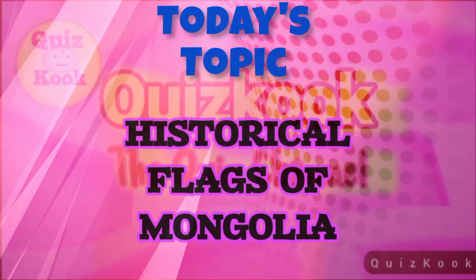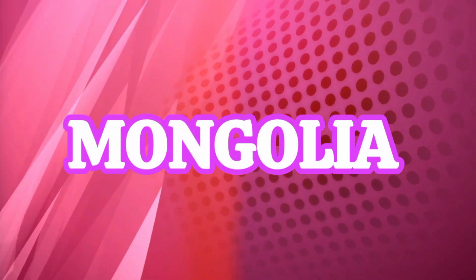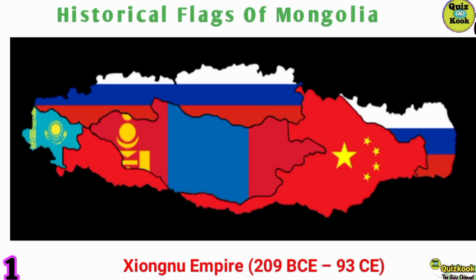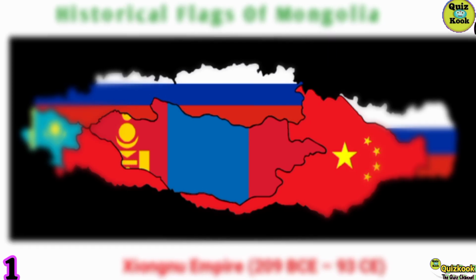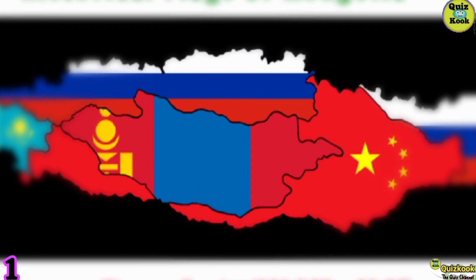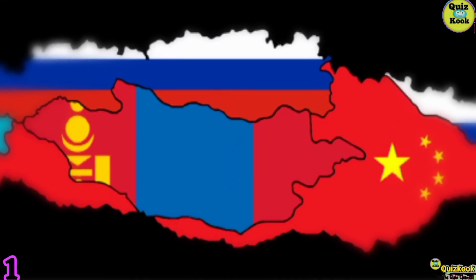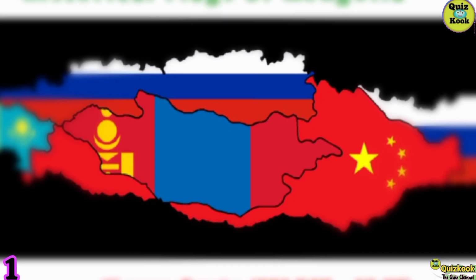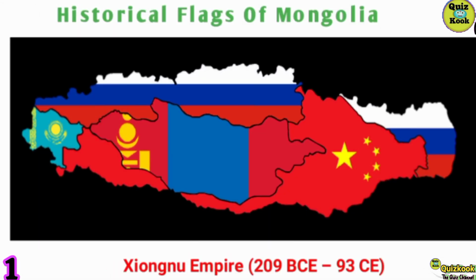Today's topic: historical flags of Mongolia. So let's start it. Xiongnu Empire, 209 BCE to 93 CE. The Xiongnu Empire flag is a simple yet powerful symbol representing one of Mongolia's earliest and most influential tribes. This flag features a bold, geometric design, embodying the strength and unity of the nomadic warriors who dominated the steppes.